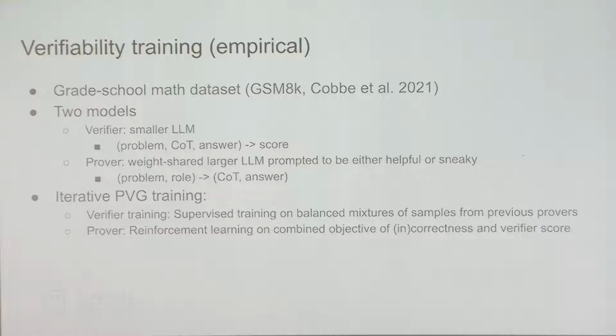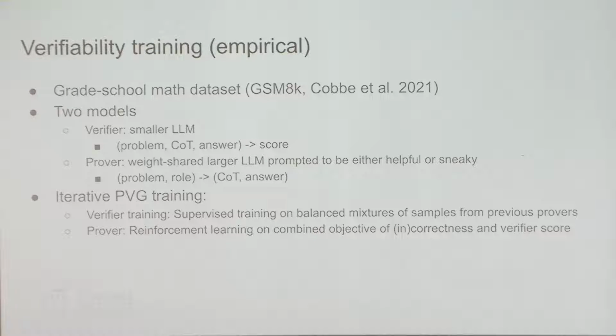The prover is just a slightly larger LLM, and we don't really train 2 prover models. It's just a single model weight shared. So it's either prompted to be helpful or sneaky. And it will take a problem and an assigned role, and output a chain of thought and a final answer. And the verifier will just take the problem, solution, and answer, and output a score.